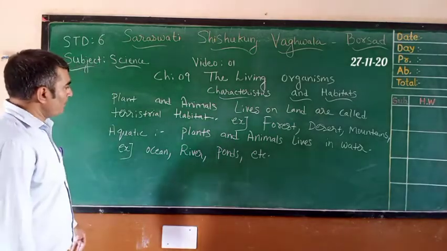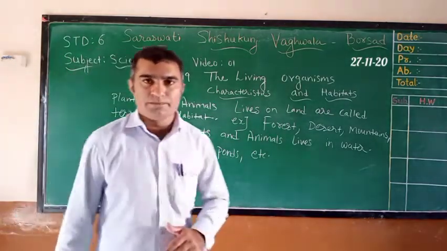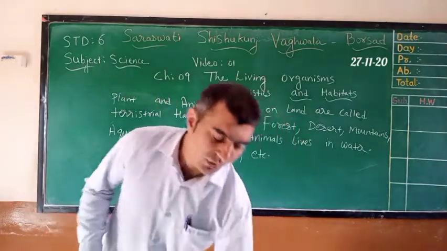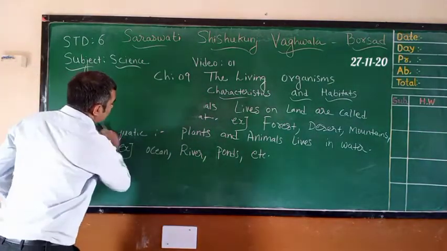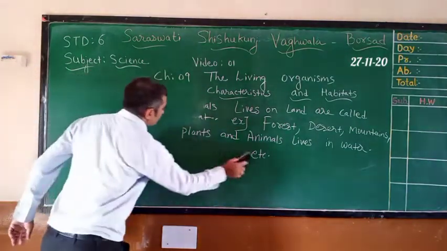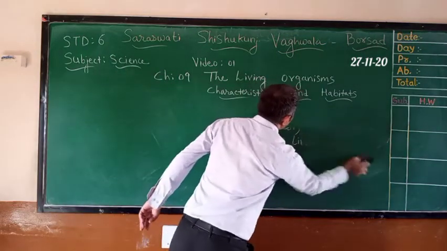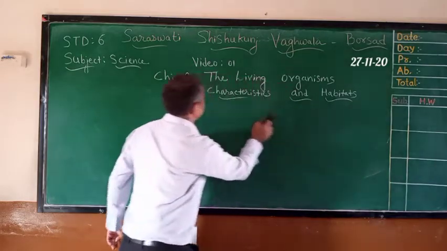So besides living things, there are also some non-living things. So we will divide them into living things and non-living things. Living things are considered to be biotic components, and non-living things are considered abiotic components.